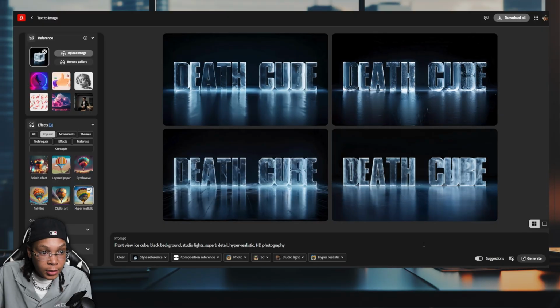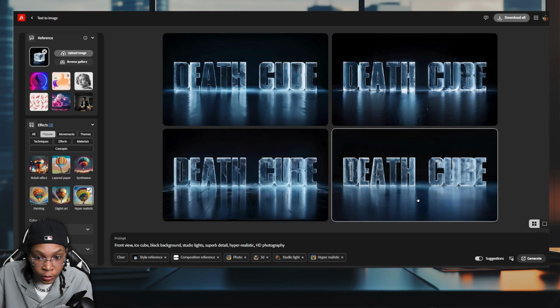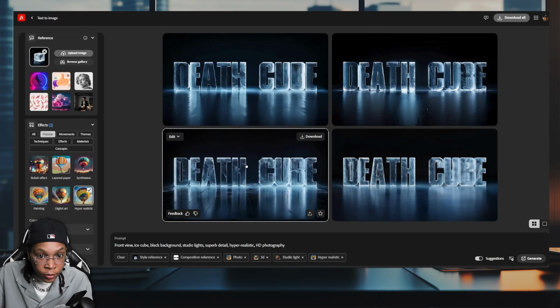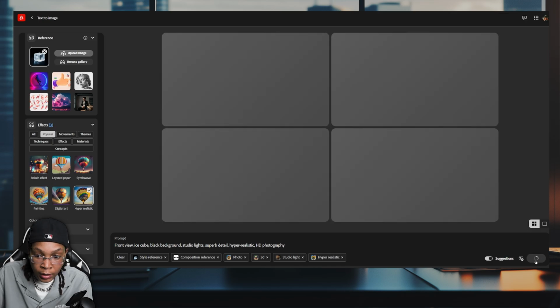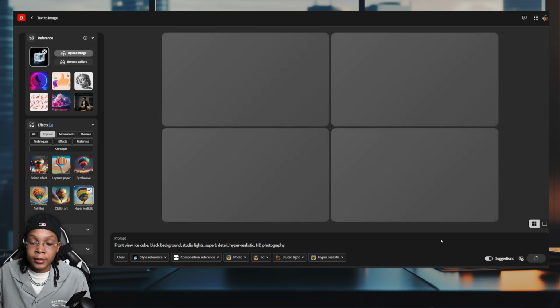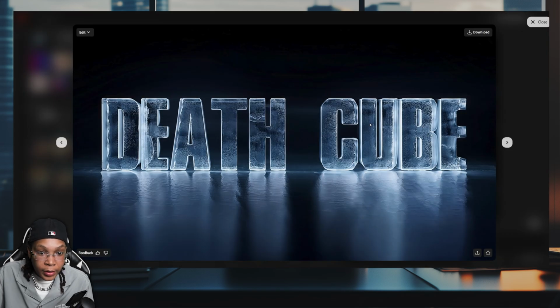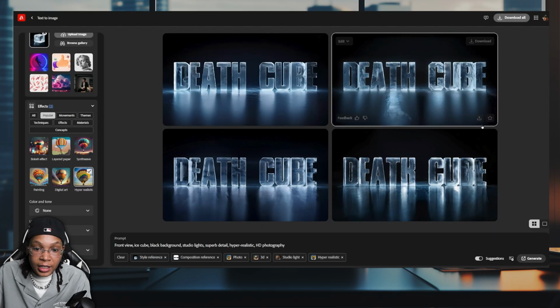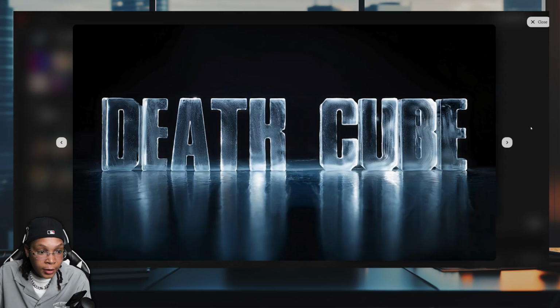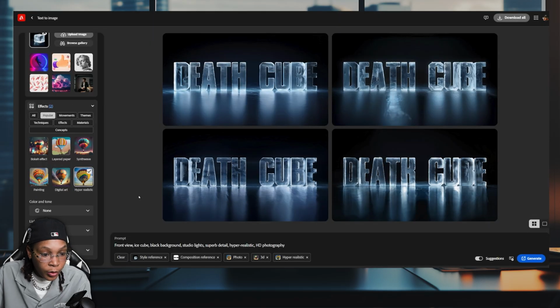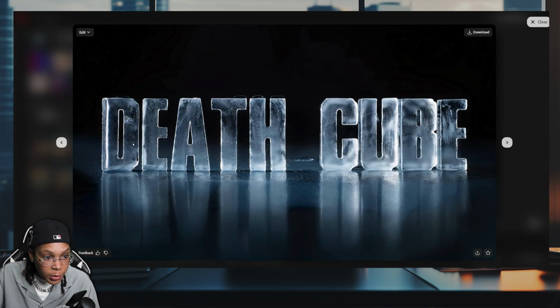I want to try this one, and I do want to try that other reference image just to see the different results that we get. And then let's see which one just works the best. This one is working. I like this flat ground. Well, let's go ahead and generate it again. This one is like the best, but it's still not very clear. And this is where you could use the upscaling. Maybe try to do no lighting. If we remove the lighting and take off 3D, let's see what we get. This one is pretty good.